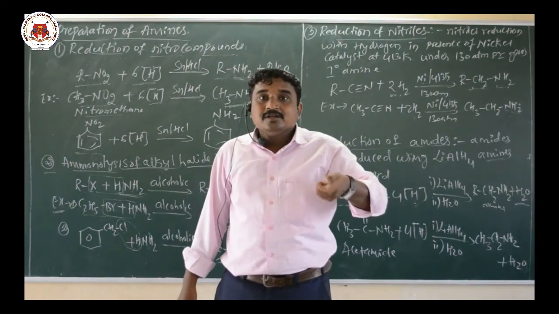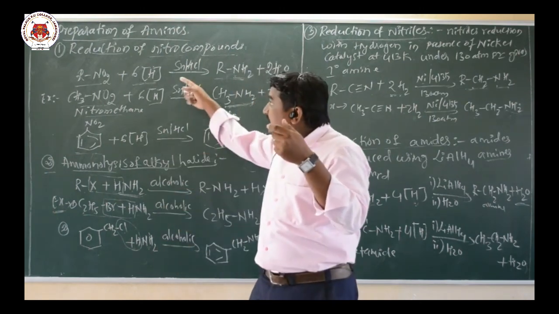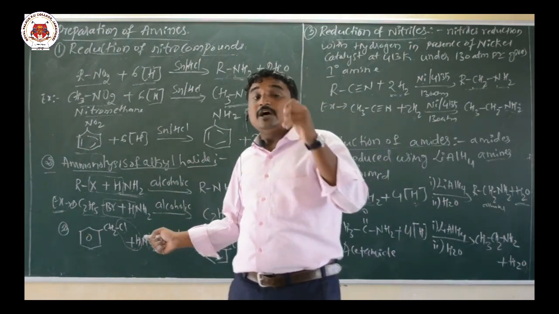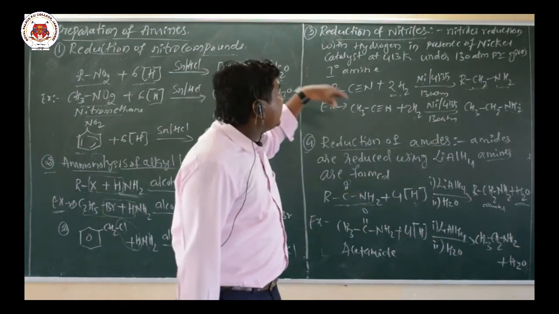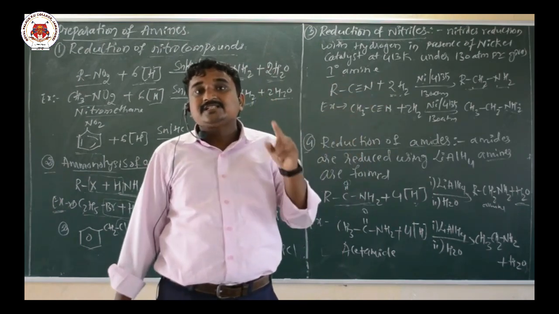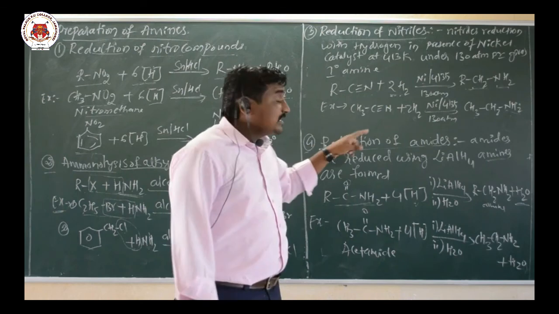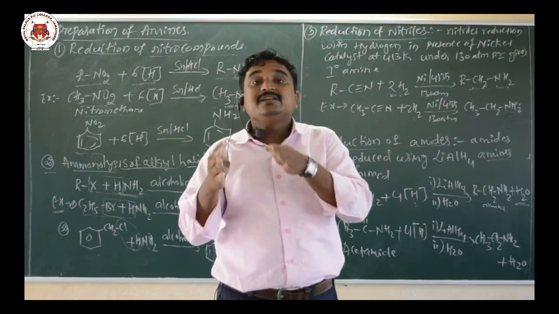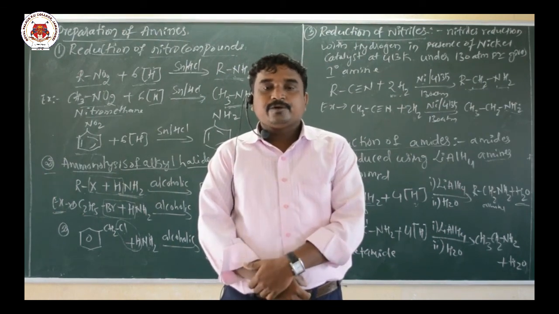Tin in HCl is used for the reduction of the nitro group, and in aminolysis, the alkyl halide reacts with alcoholic ammonia and there is a formation of amine. That reaction is called aminolysis. Next, the third one, reduction of nitriles. When a nitrile is reduced with hydrogen in the presence of nickel catalyst at 413 Kelvin and 130 atmospheres, that gives primary amine. And reduction of amides is the reduction of the amide group to amine using lithium aluminum hydride. So these are the preparations. In the next class we will study a few examples for the preparation of amines. Thank you.